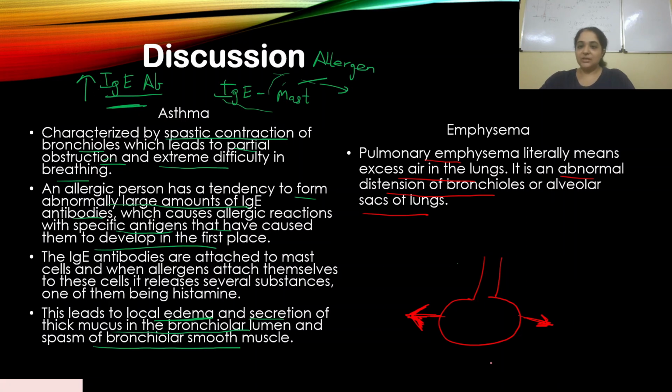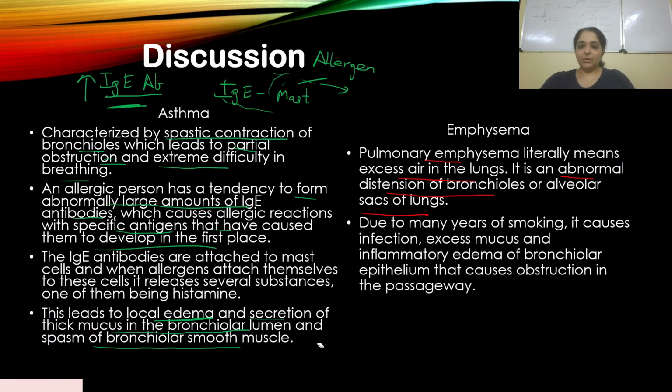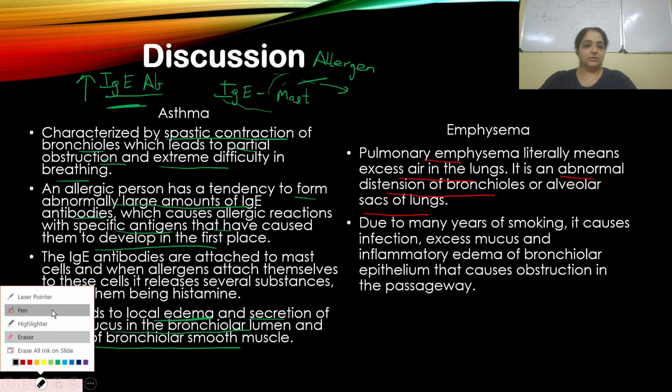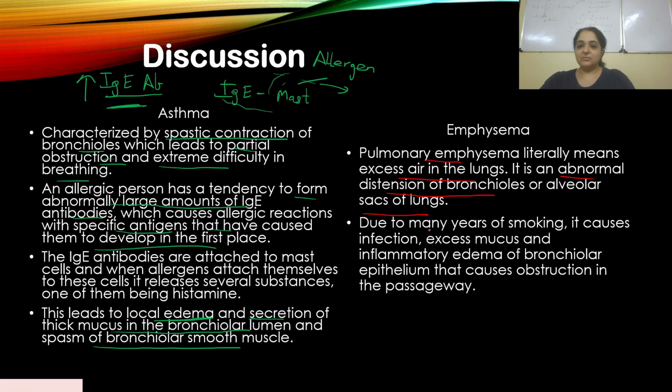Once the lungs become permanently inflated like this, abnormal distension of bronchioles happens, then they lose their elasticity, and we will come to what exactly happens in emphysema. Emphysema is a result of many years of smoking.